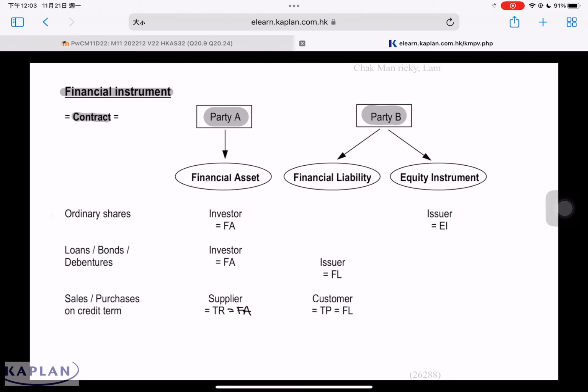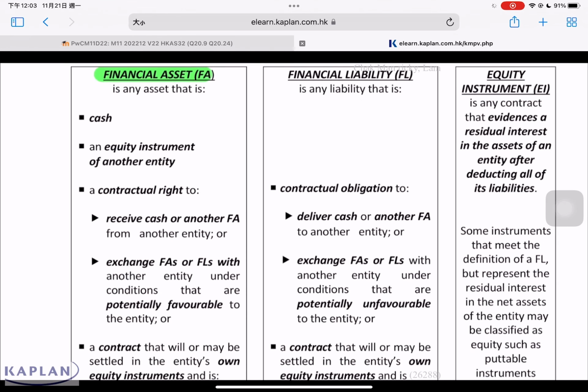Now look at the definitions of financial assets, financial liability, and equity instrument. Referring to your notes, financial assets: any assets, that's cash. I believe you know what that is. An equity instrument of another entity, for example, investment in shares of HSBC. These are considered an equity instrument of another entity.